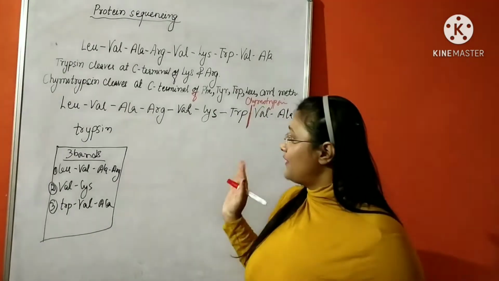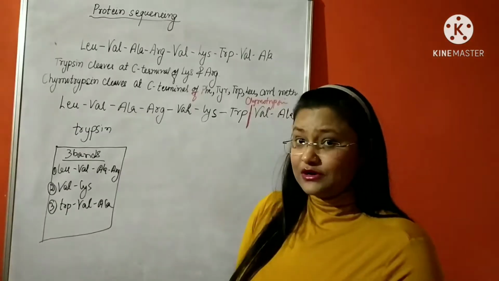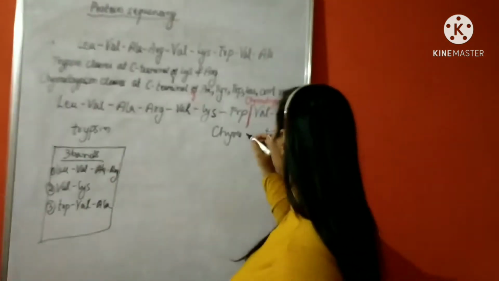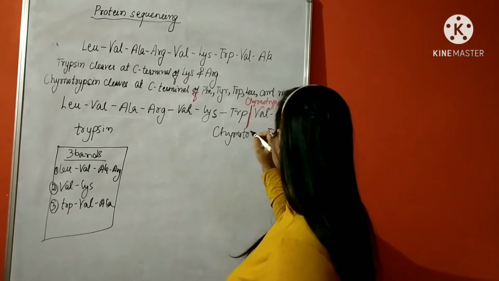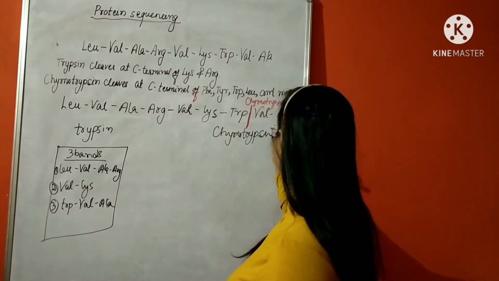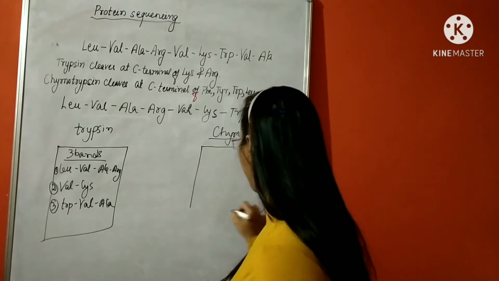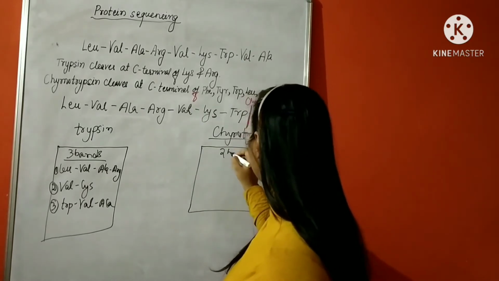So it is confirmed that with chymotrypsin, 2 bands will be produced. So we can write it over here. 2 bands.